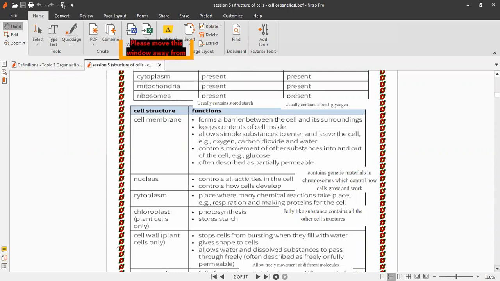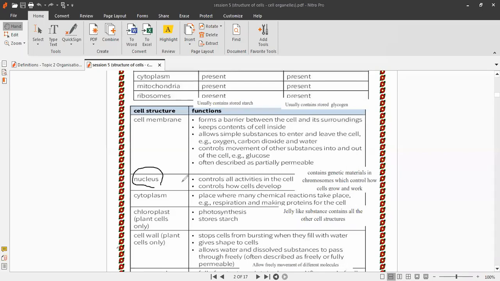What about the nucleus? The nucleus controls the activities in the cell and controls how the cell develops, how the cell grows, how the cell works. Why? Because inside the nucleus there are chromosomes that contain genetic material which controls how the cell grows and works and divides.